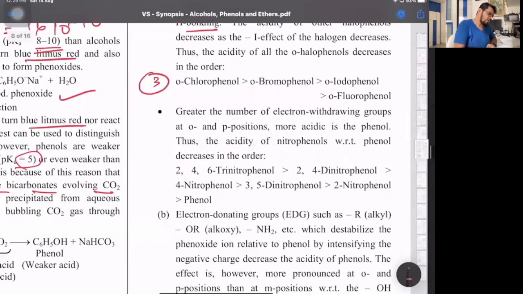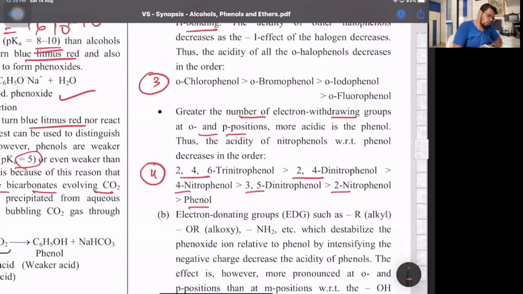And greater the number of electron withdrawing groups at ortho and para, acidic strength is more. So fourth order, 2,4,6-trinitrophenol, then 2,4, then 4, then 3,5. Matlab, first at ortho and para, then at meta. That's what it's trying to say. 2,4,6 is basically the two ortho and para. 2,4 is ortho and para. 4 is only para. Then meta, that is 3 and 5. Then only at ortho, and finally phenol.